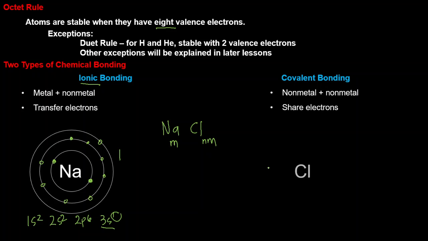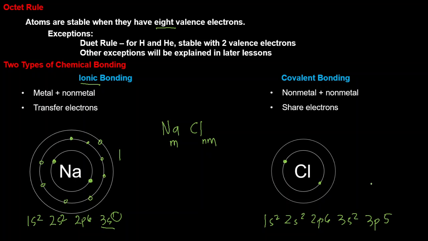Let's go to chlorine. Chlorine has the following electron configuration: 1s2, 2s2, 2p6, 3s2, 3p5. For the first energy level, that's 2 electrons.